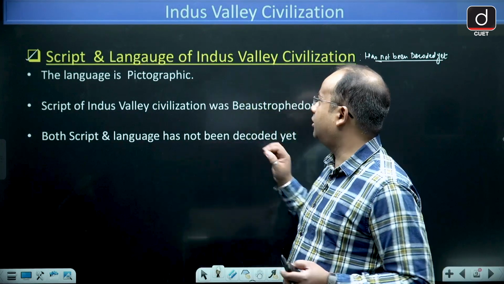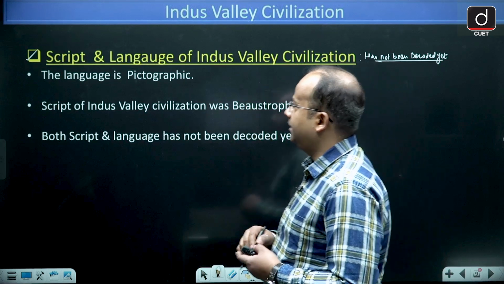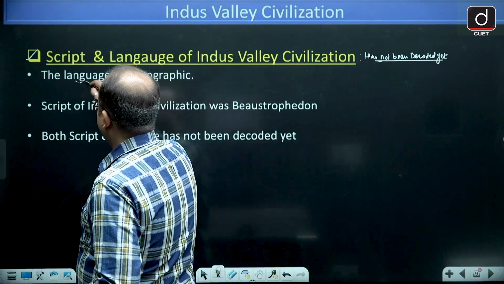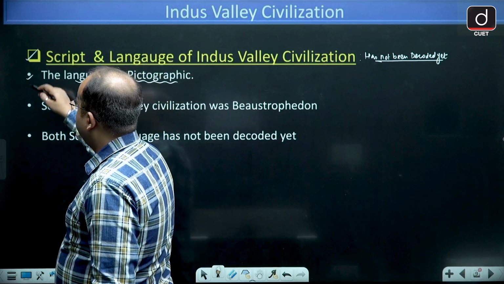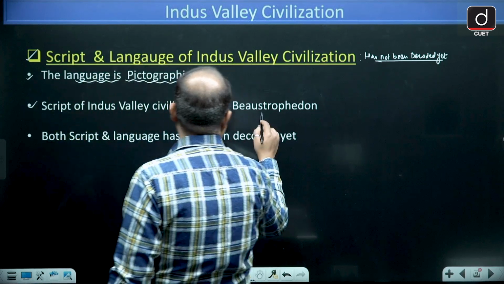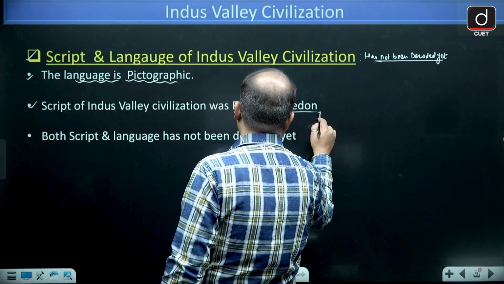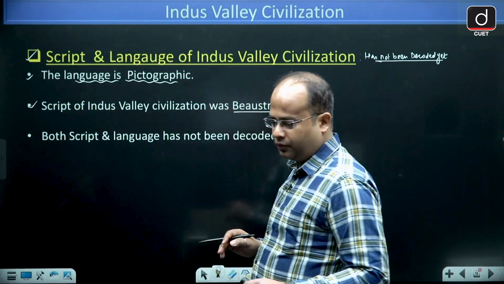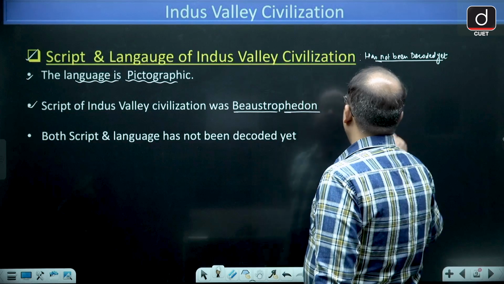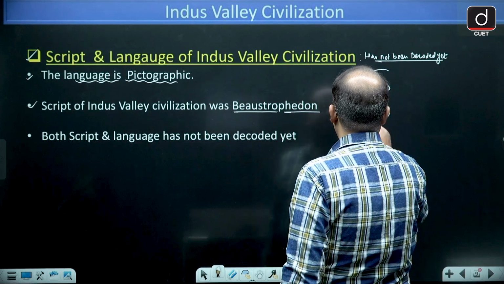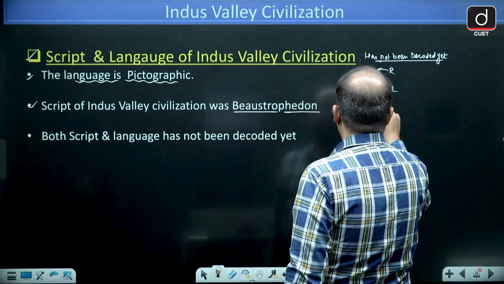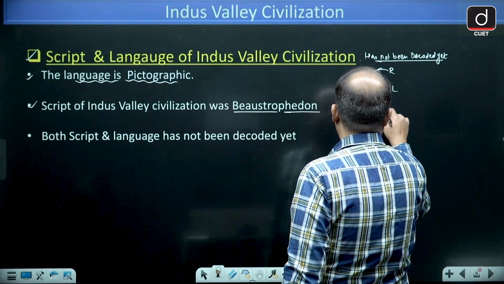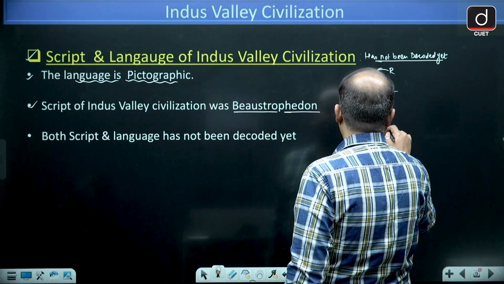Now, guys, if I talk about the script and language, the name of the language was pictographic, and the script of Indus Valley Civilization is called Bostrophodon. So the script is called Bostrophodon, language is pictographic. And Bostrophodon is written like this: left to right, then right to left, then left to right, and then right to left.